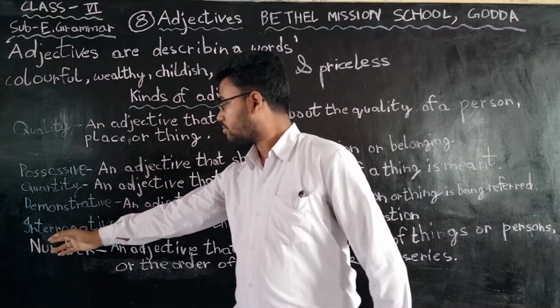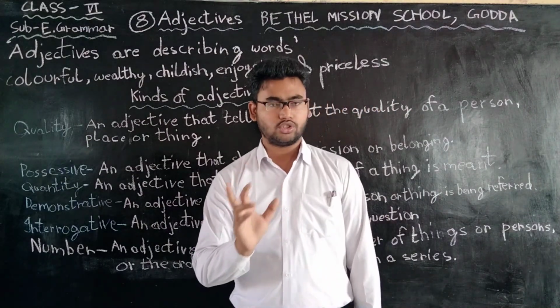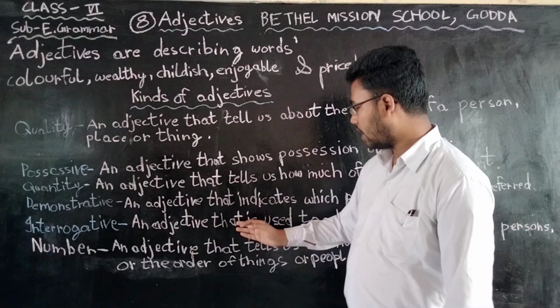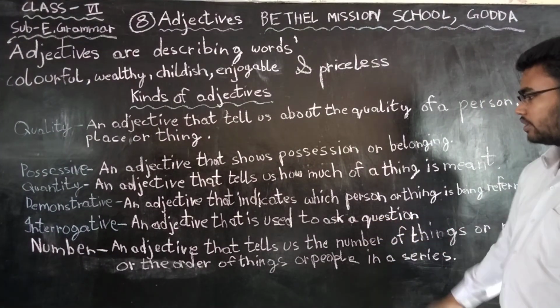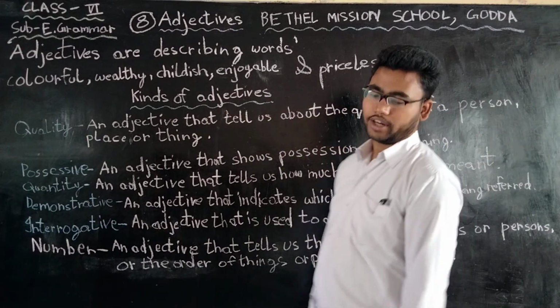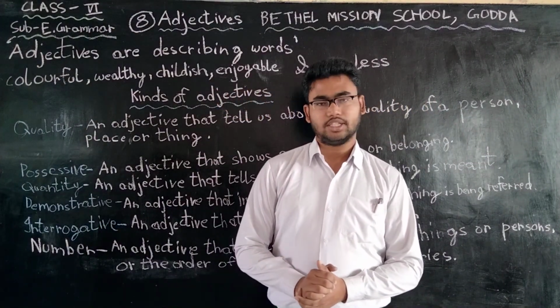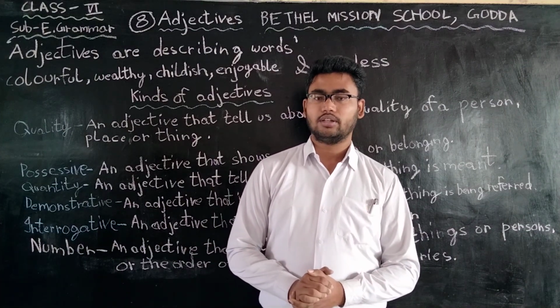Next is interrogative. This word interrogative means question. An adjective that is used to ask a question is called interrogative adjective. For example, what time is it? What becomes an interrogative word.